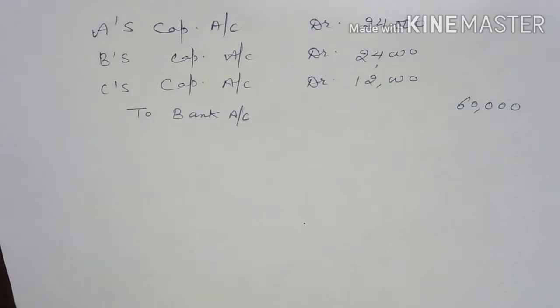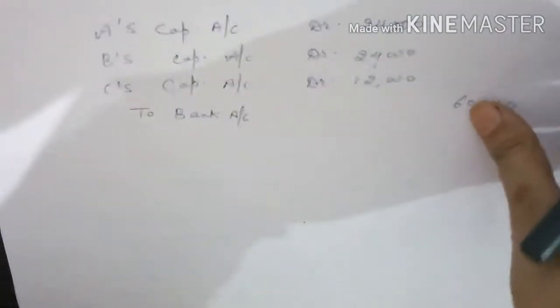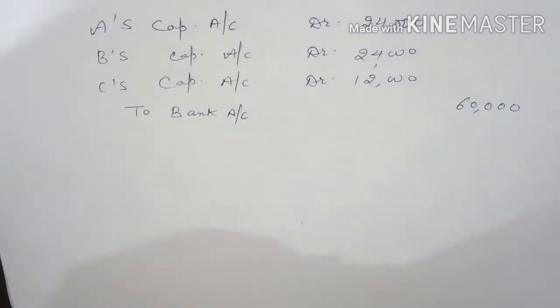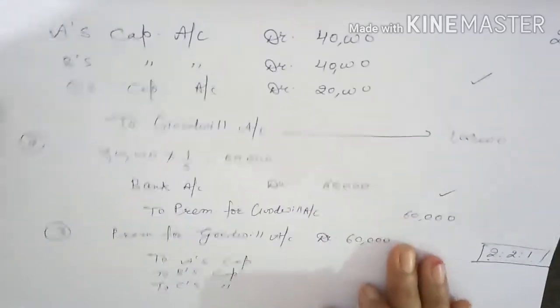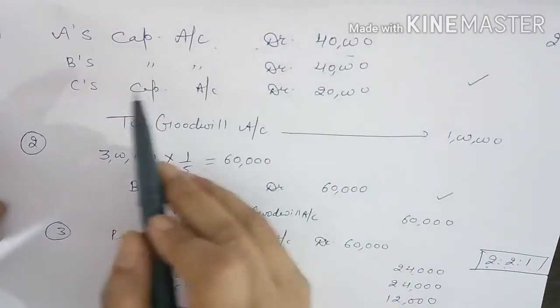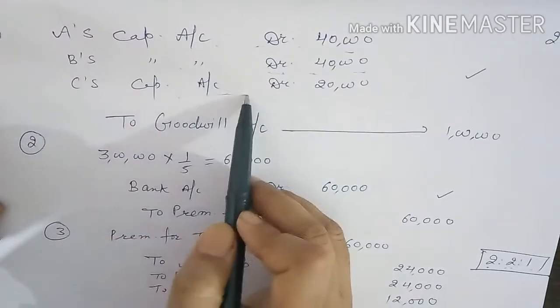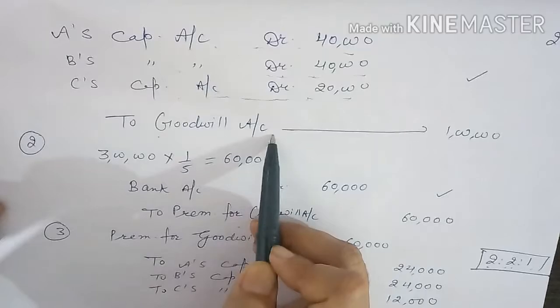Now suppose in the question it is given that the new partner is not able to bring his share of goodwill in cash. Then what will we do? First, we will pass this entry for writing off the balance sheet goodwill. A's capital account debit, B's capital account debit, C's capital account debit to goodwill.